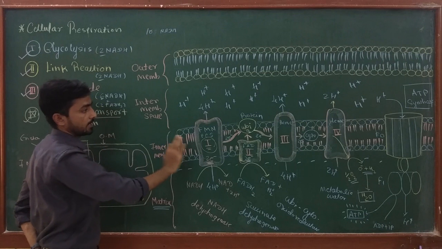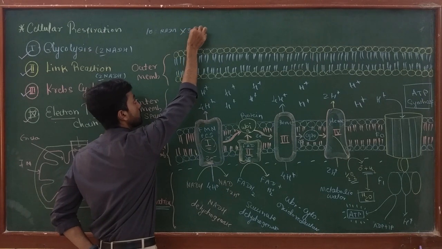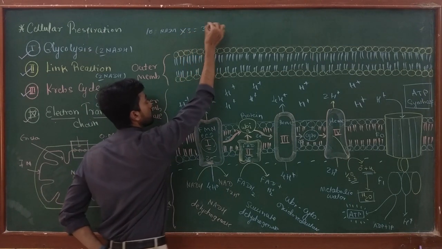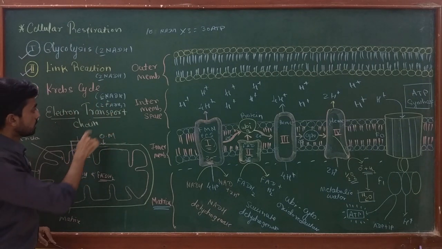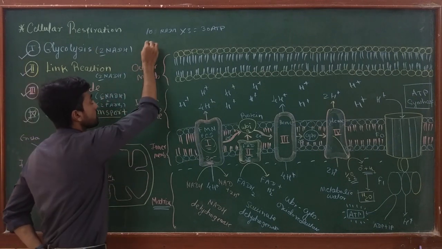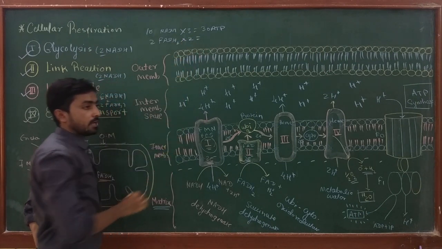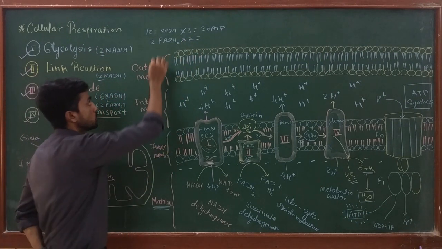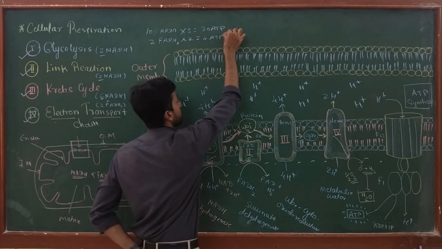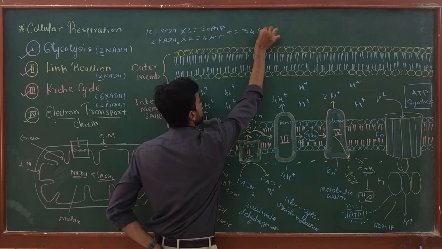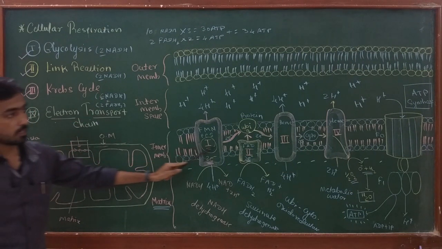10 NADH enter the electron transport chain, and we know that 1 NADH produces 3 ATP. So 10 into 3, 30 ATP is produced by oxidation of NADH. At the same time, 2 FADH2 also enter the process. 1 FADH2 produces 2 ATP. So 2 FADH2 produce 4 ATP. So 30 plus 4, 34 ATPs are produced by the oxidation of reduced electron carriers in the electron transport chain.